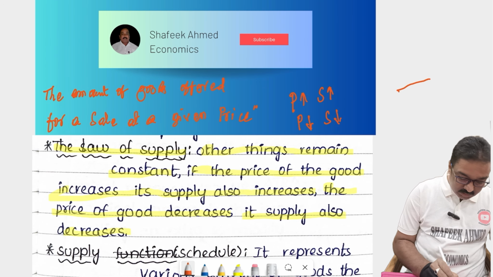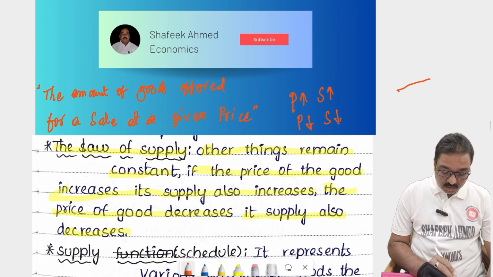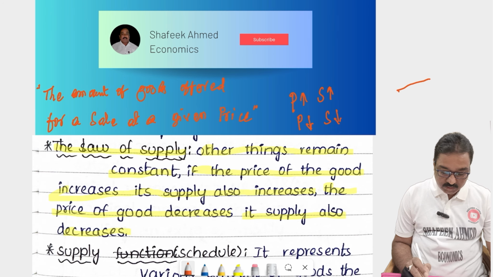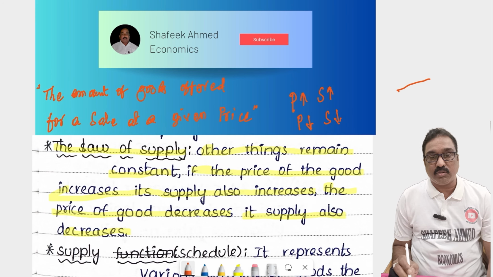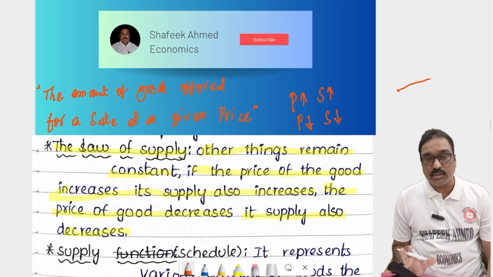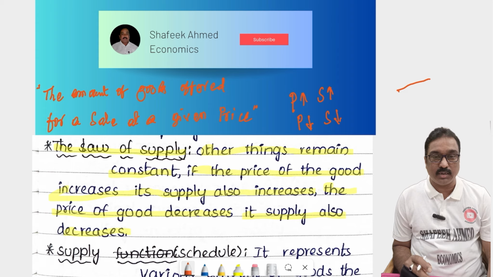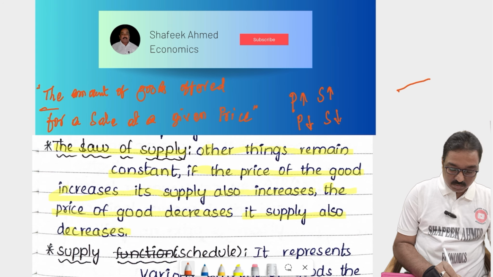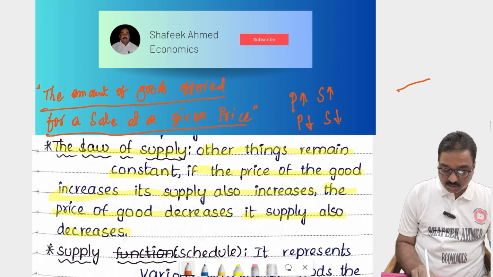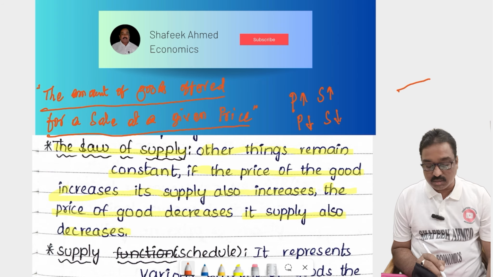This is called the supply. For example, at 10 rupees price of any one commodity, how much goods is the seller ready to sell? 100 goods, 200 goods, whatever it is. The amount of goods offered for a sale at a given price is called the supply.